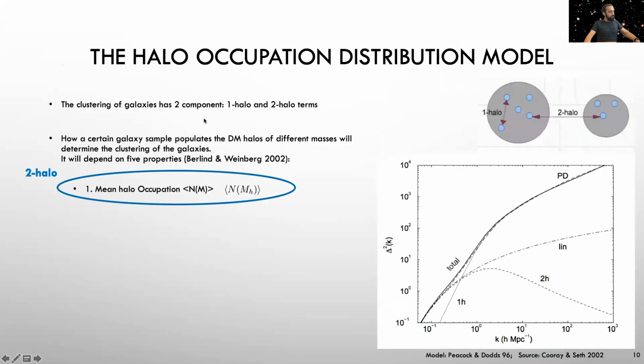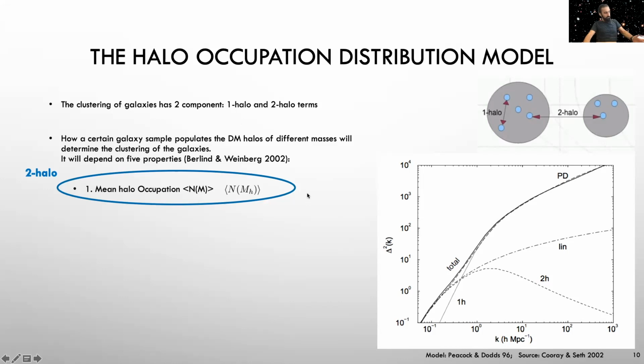This will be summarized by this bias function, and these two functions will play an important role, as we will see later. So the halo occupation distribution model tells us that the clustering of galaxies can be split into two contributions, one of pairs of galaxies within one halo, and the other one from pairs of galaxies in different halos. These are the one-halo and two-halo terms. So this two-halo term is the main component at large scales, and this will be determined mostly by the mean halo occupation. This is how many galaxies we put on average in a halo of a given mass.